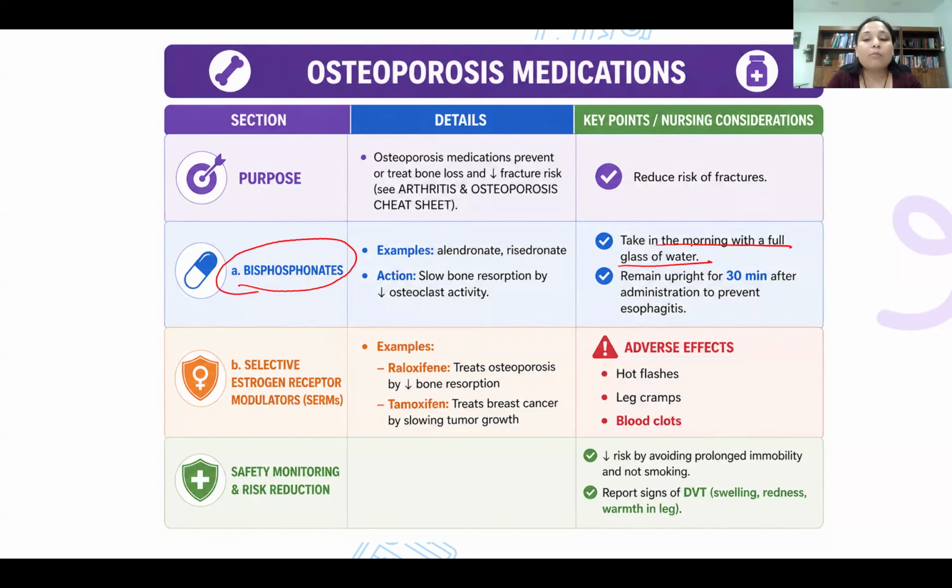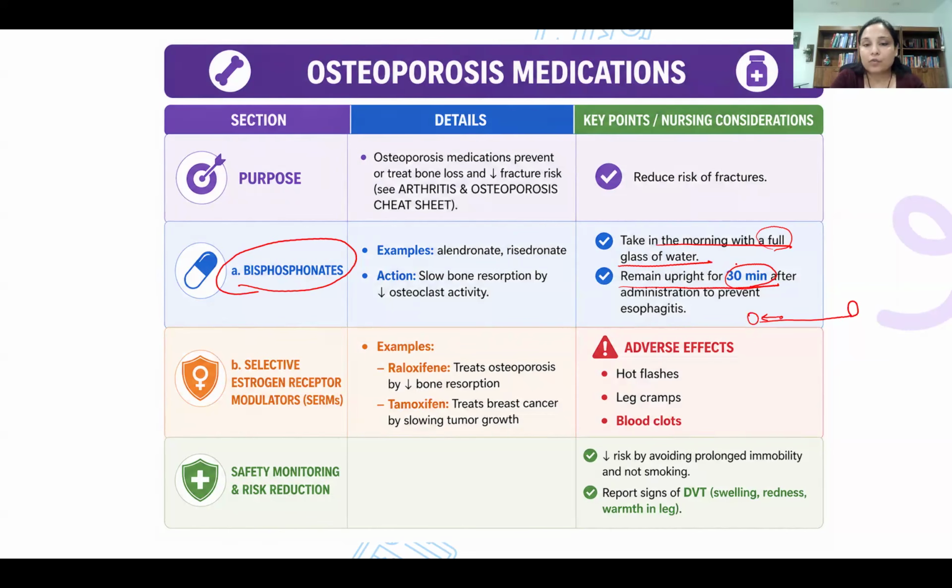stomach. Second important thing that you are going to advise the patient is to remain upright for 30 minutes after taking this medication. That means after taking this medication, the patient is not allowed to lie down. Very important. Why? Because if the patient lies down soon after taking this medication, there is a possibility that the medication can come up and can irritate the esophagus. So we advise the patient to take the medication with a full glass of water. Second thing, for 30 minutes the patient needs to be upright after taking this medication.